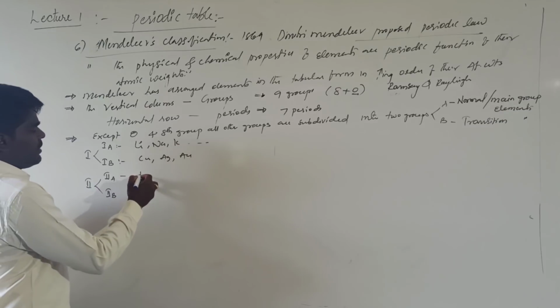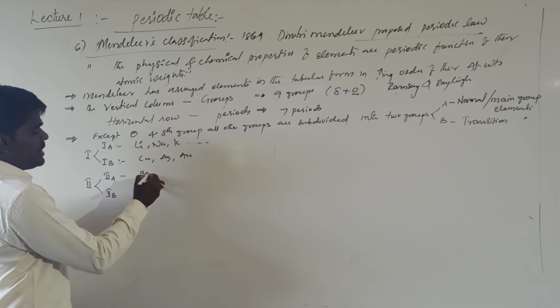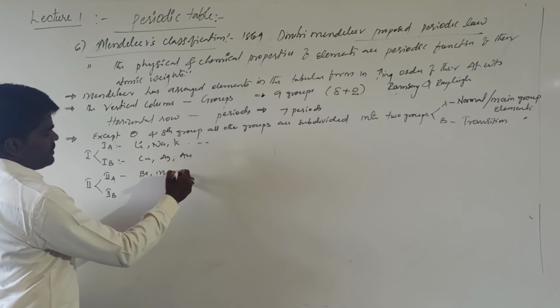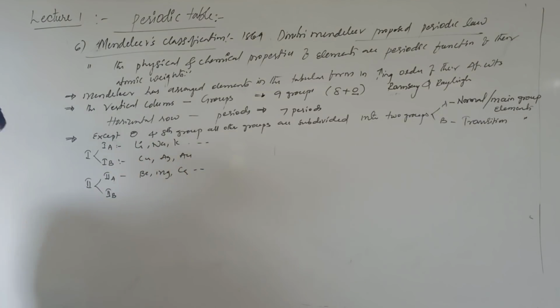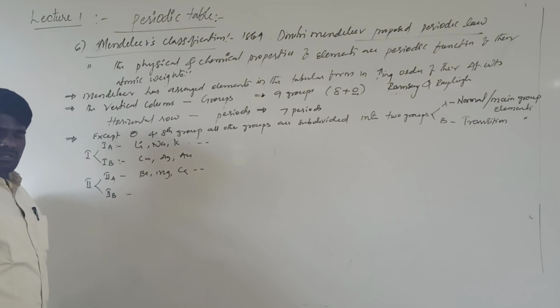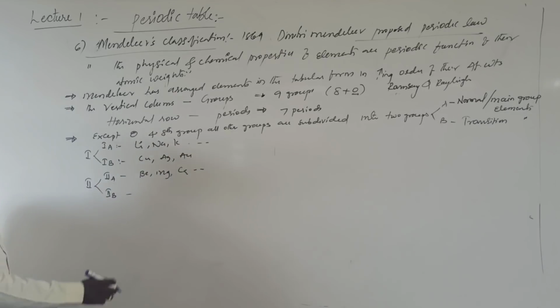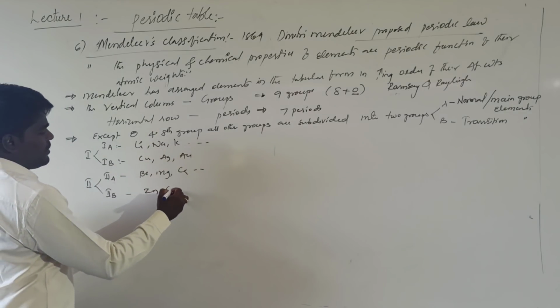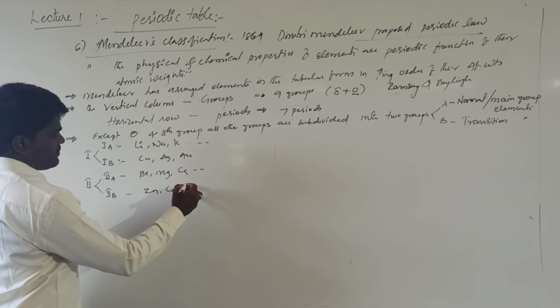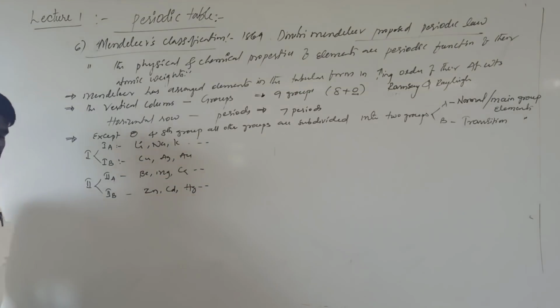What are second A group elements? Beryllium, magnesium, calcium, etc. And what are the second B elements? The second B elements are zinc, cadmium, mercury, like this.